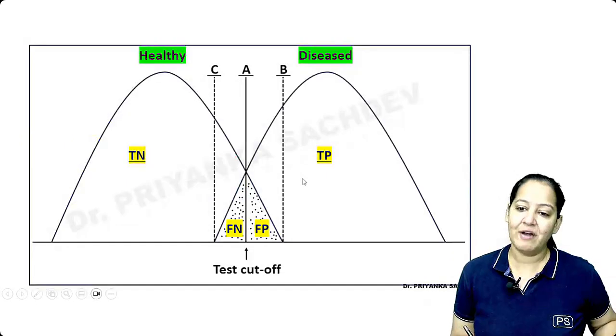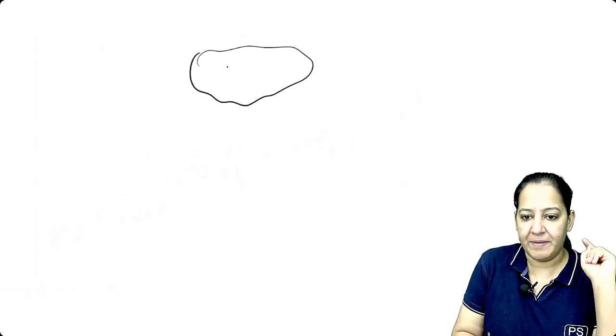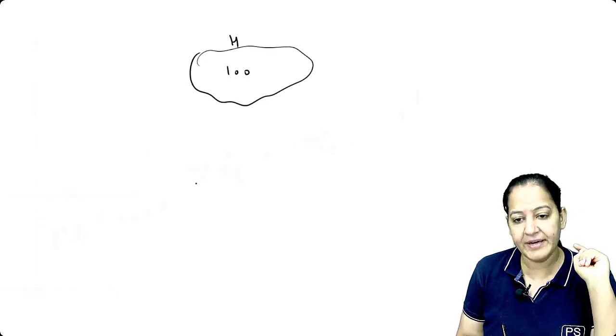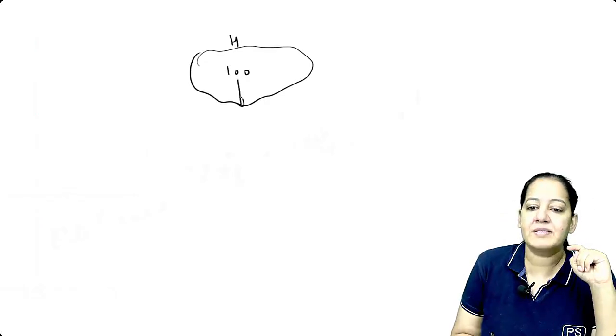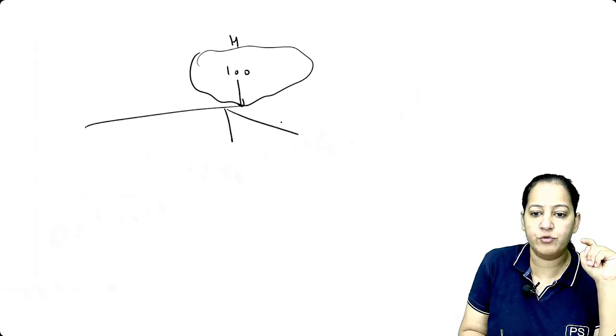So for this, you have to make a table. Imagine I'm having a group of people. This is my group of people standing in front of me. I'm having 100 people. They all think they are healthy, right? So let's apply a screening test on all of them. If I apply a screening test on all of them, they are divided into 4 groups after the result.